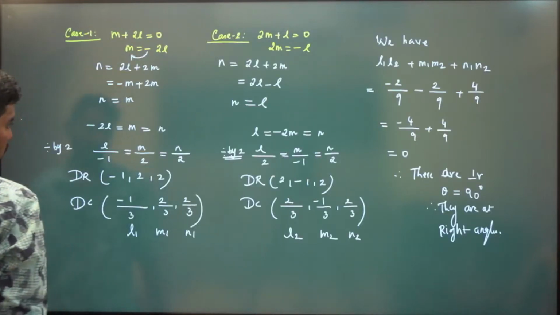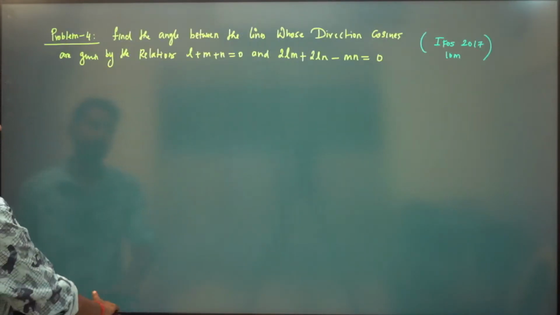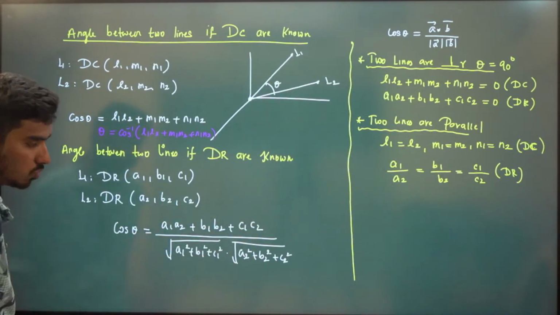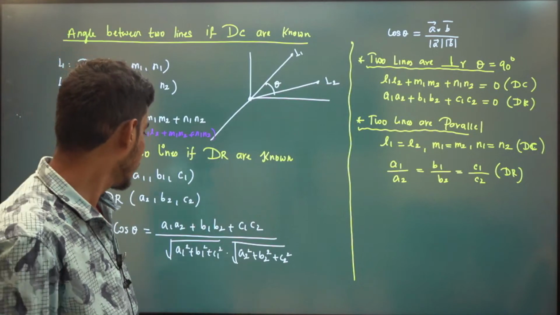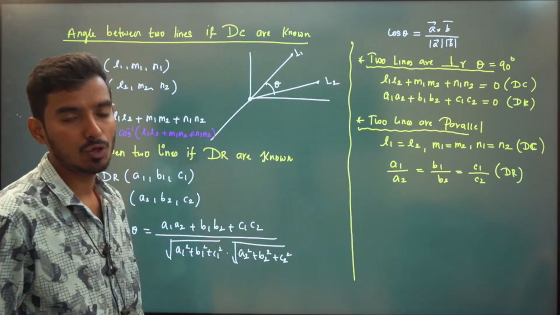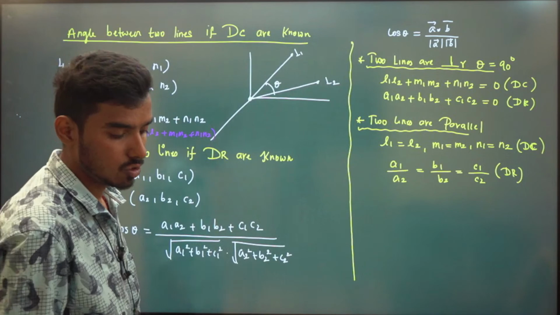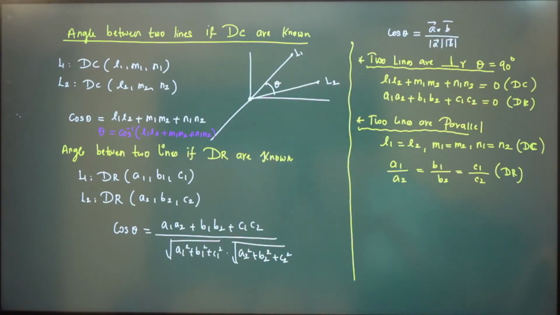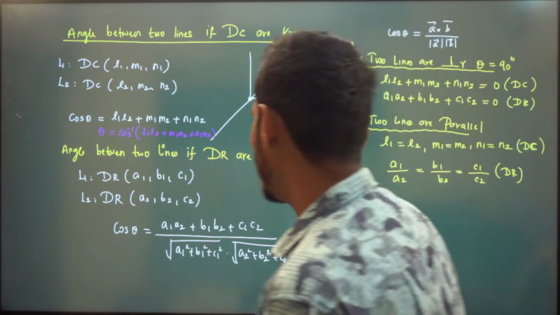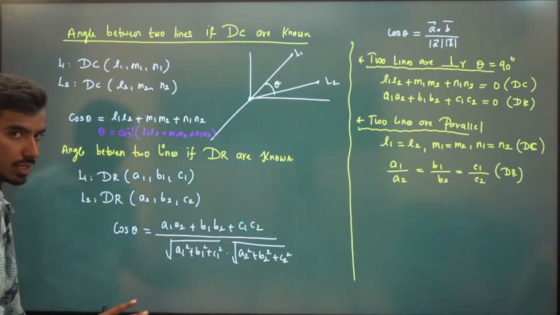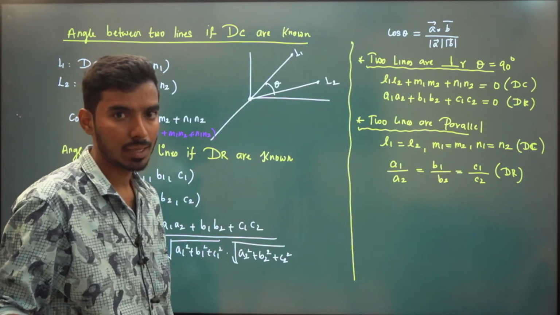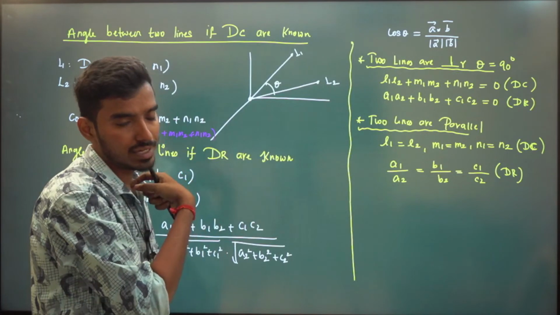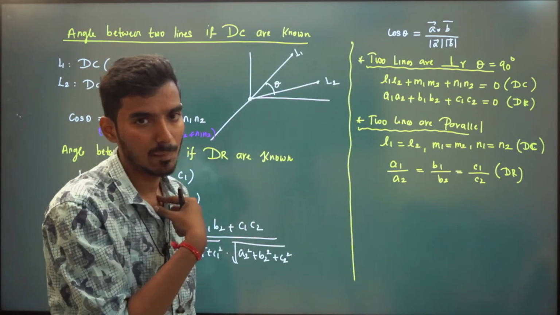See, if you are taking modulus here, you are taking the acute angle. If you are keeping this as it is, you are taking the obtuse angle. So from the exam point of view, the answer key can be the acute angle as well as the obtuse angle, right? For example, if you are getting minus 1 by 2 here and you want the acute angle, you take modulus, so it will be 1 by 2.